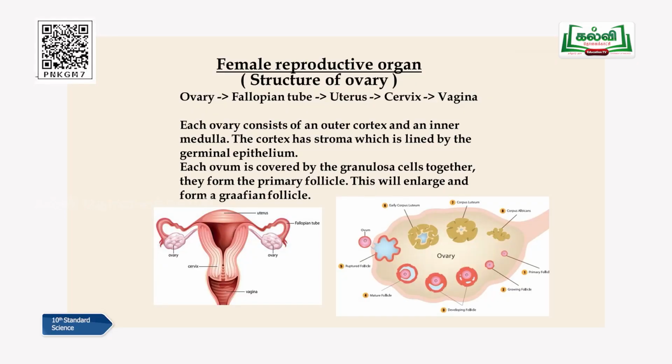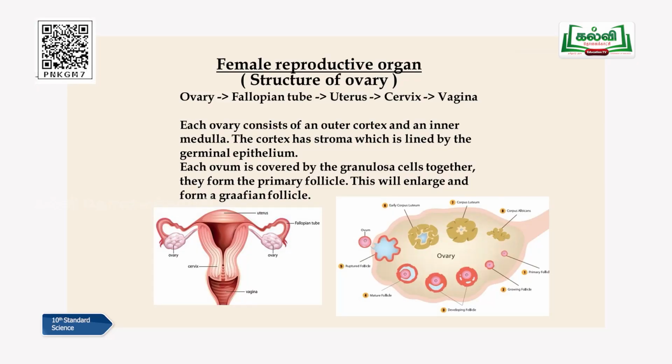Now I'll move on to the accessory sex organs. As I just mentioned earlier in the case of male, same thing. These are different organs which are assisting the ovary to undergo reproduction. These are called secondary sexual organs or accessory organs in the case of female. Now let me just list out the accessory organs in the case of the female reproductive system.